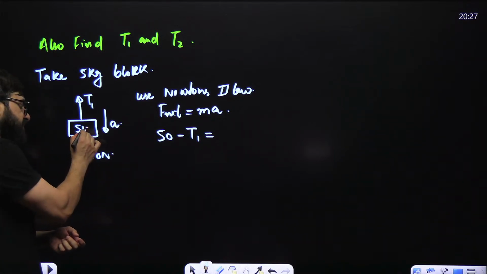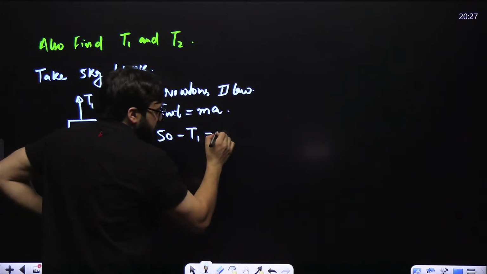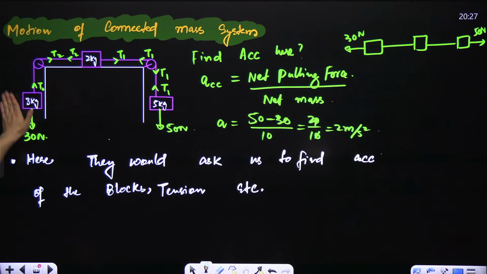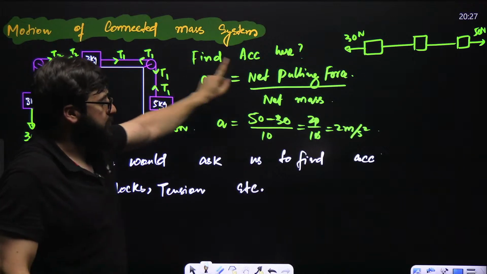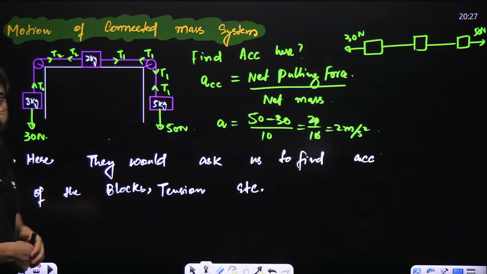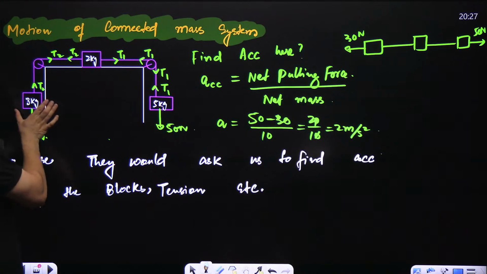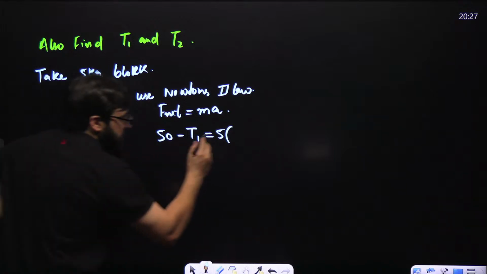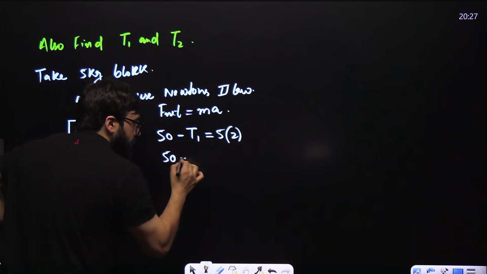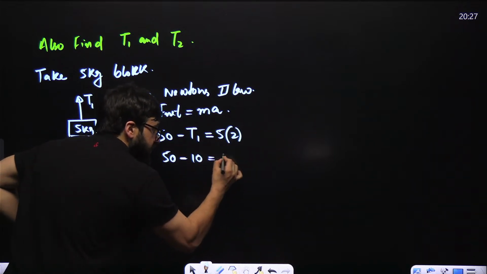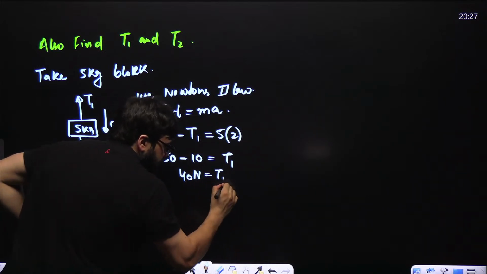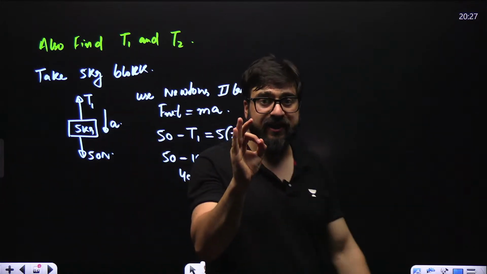Mass of this is 5 kgs. So that is 5, and what is the acceleration? Guys, whatever is the acceleration of the entire system, 2 meter per second square, same will be the acceleration of this, this, and this. So that is 5 into 2, that is 10. Now take it over there. 50 minus 10 is equal to T1. 50 minus 10 is 40 Newton. So the value of tension T1 is 40 Newton.